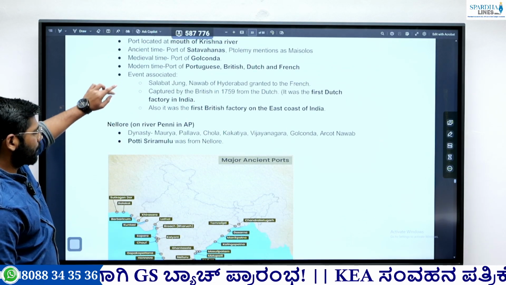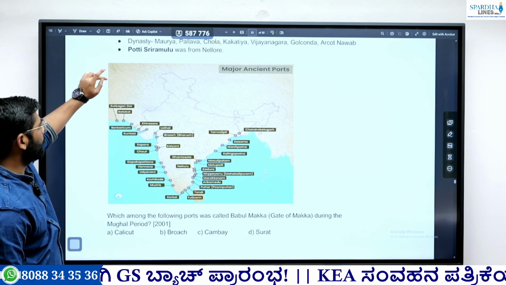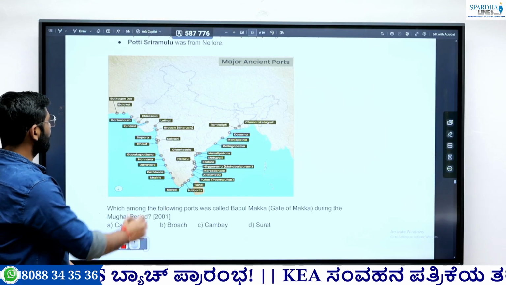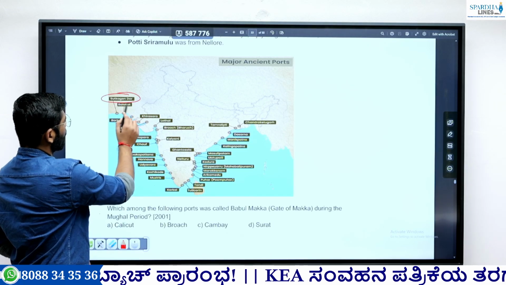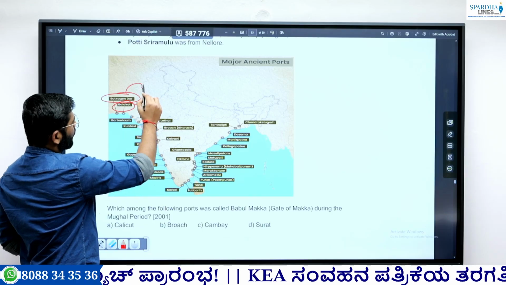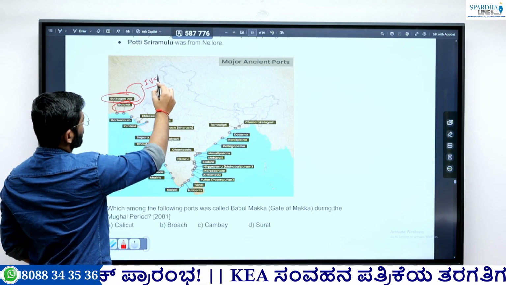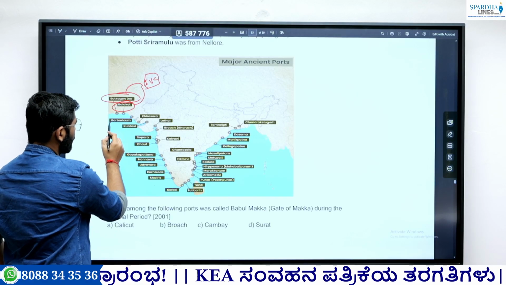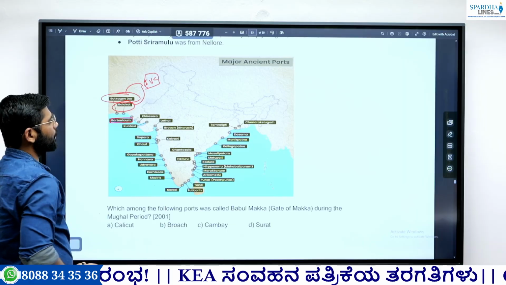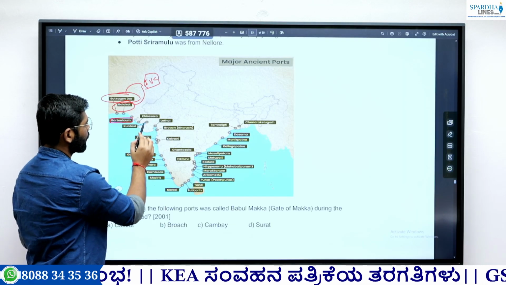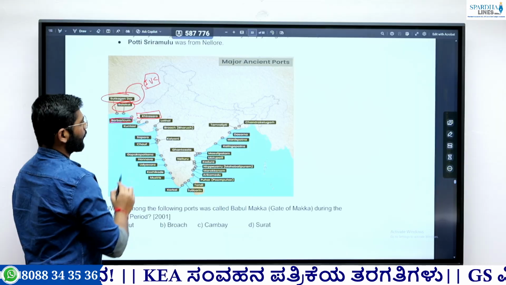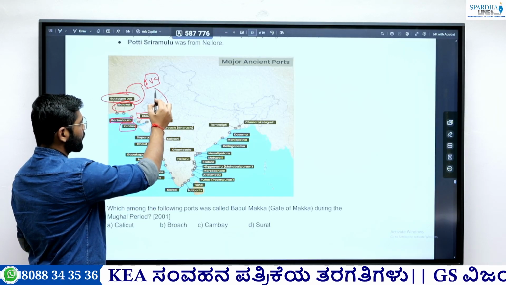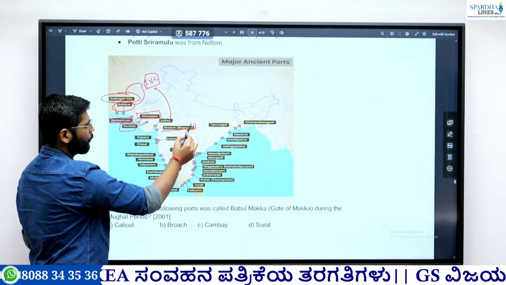Now, there are certain ancient ports that you need to remember. So these two ports I discussed previously, Sutkagendor and Balakot. These are the Indus Valley civilization ports. Okay. Then this is the important port, Barbaricum. It is in Pakistan. Then in Gujarat, there are important ports, Kirasara, Kuntasi, okay, Lothal we know, again it is Indus Valley civilization, Bharuch or Broach.